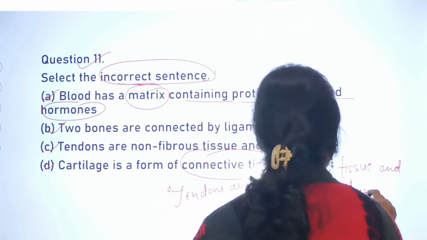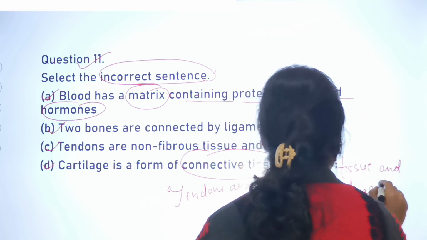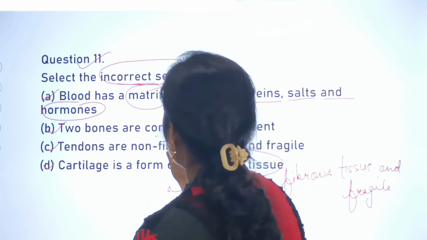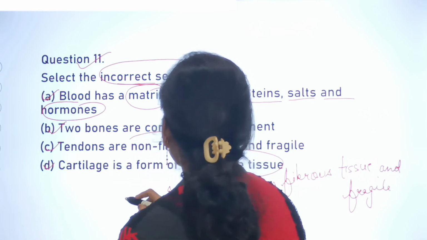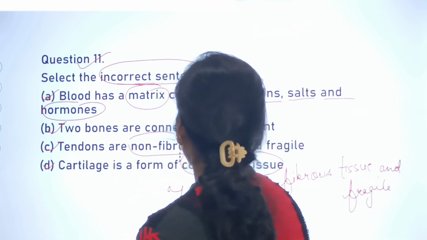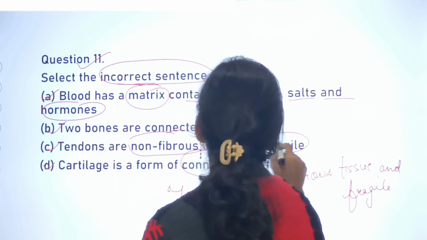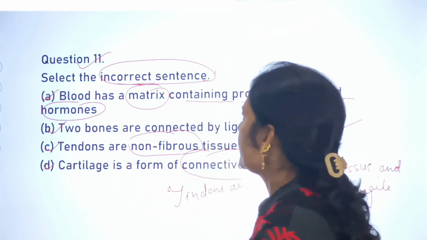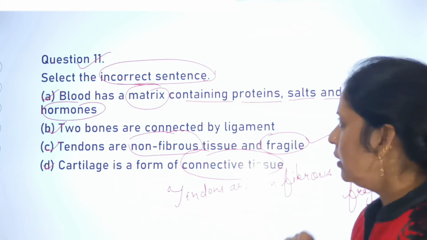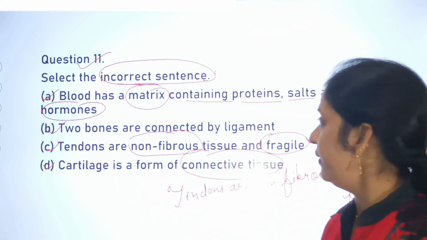So this is the incorrect sentence. That is, tendons are non-fibrous tissue and fragile. So this is the incorrect sentence. So it is your question number 11.